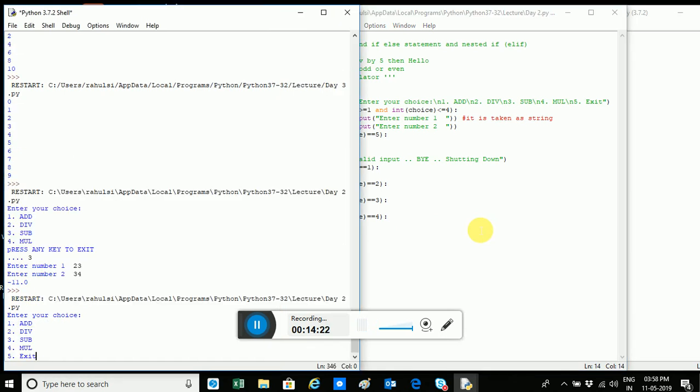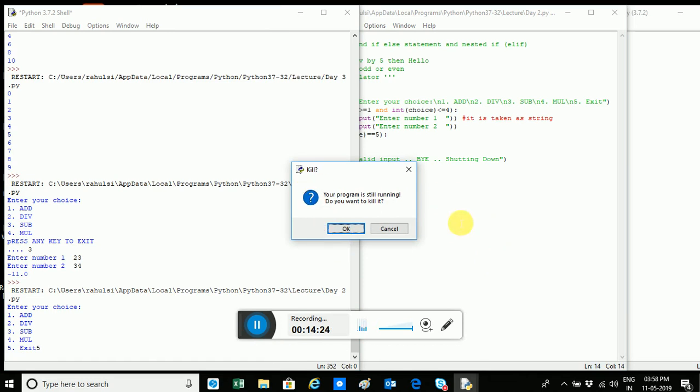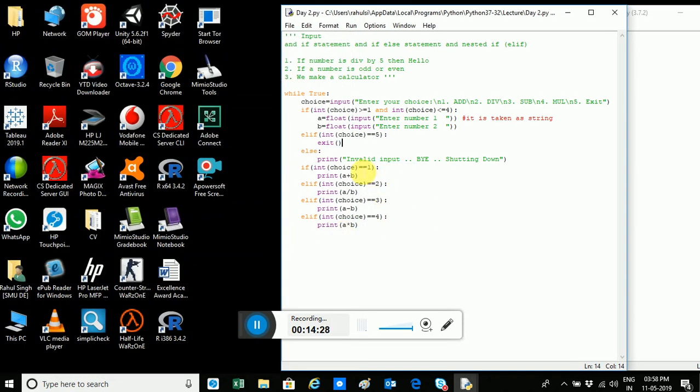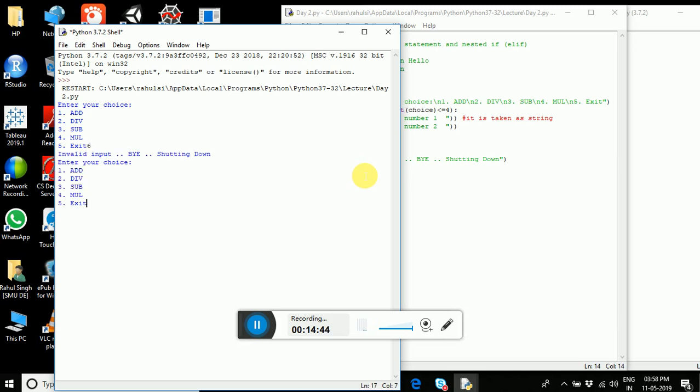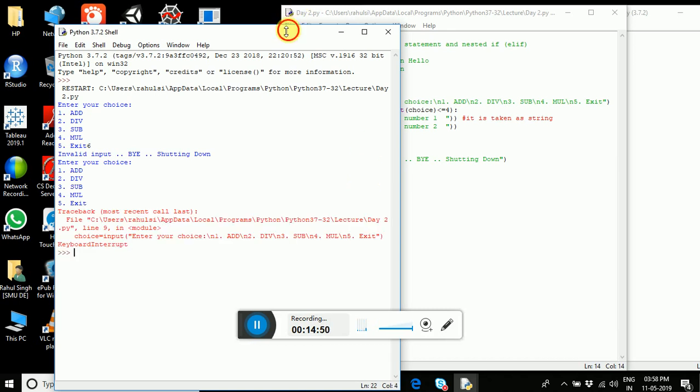And over here, now if I do exit, it is asking your program is still running, do you want to kill it? Yeah, I do, and my program has stopped. Now let's run it again, and again it will start. I should put this cursor in the second line, isn't it? It doesn't look good over there. I entered something wrong and it is saying invalid input, and then again I went back to my display menu. I'm pressing Control C to stop the loop in between.